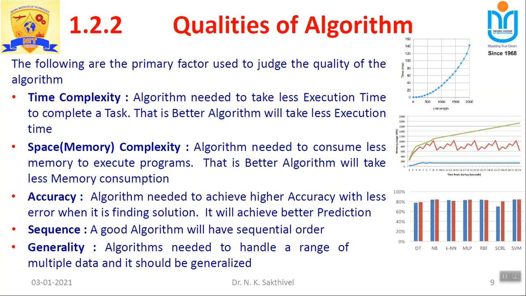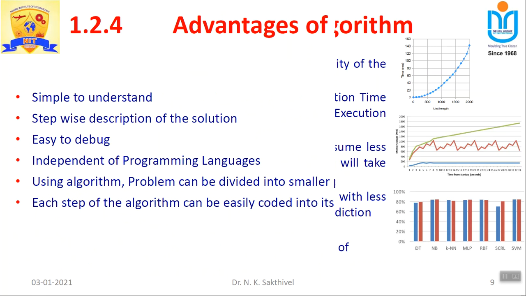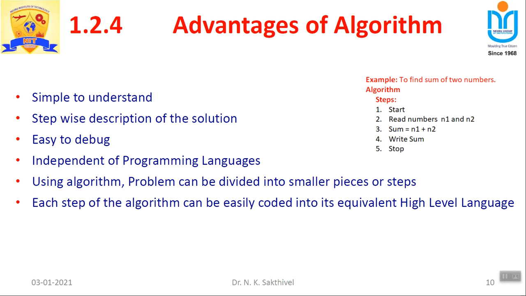Okay, so like this we discussed. I would like to refresh before starting MCQ questions. Then advantages is very simple. The purpose of this algorithm is to develop a code without a flaw. So without a flaw, if you wanted to develop a code, we wanted to understand the problem very clearly. Then after that, we wanted to understand what type of solutions we wanted. Then after that, this algorithm is helping when developing a code. If we have any error, we wanted to correct it very easily, and like this, a few points we discussed. These are the advantages of algorithms.